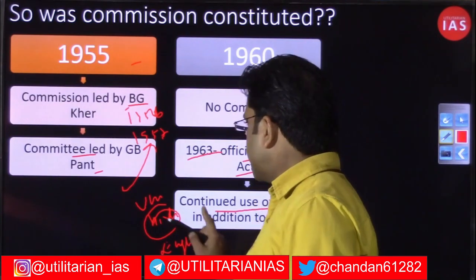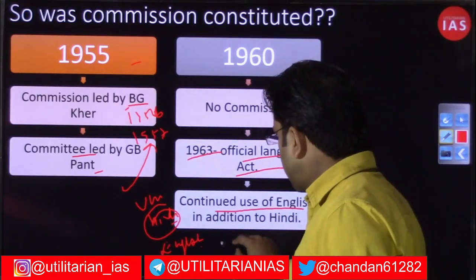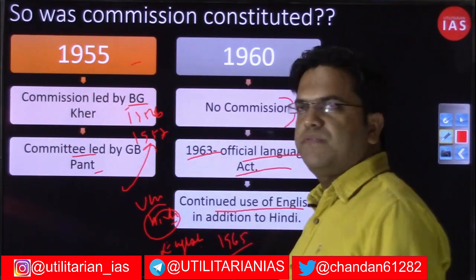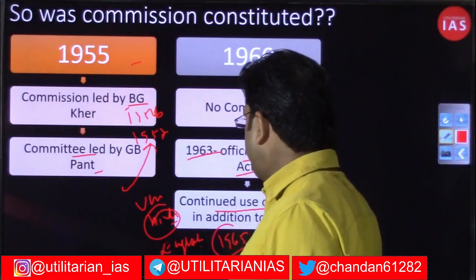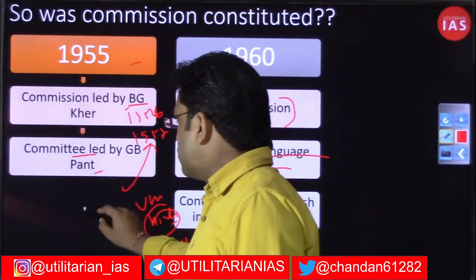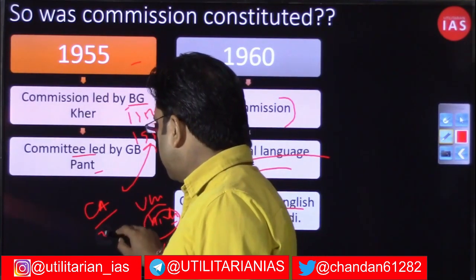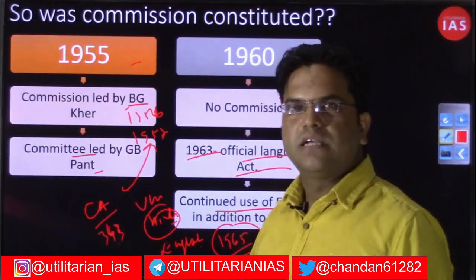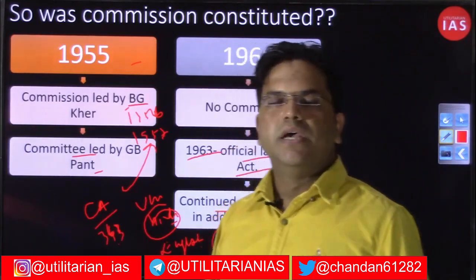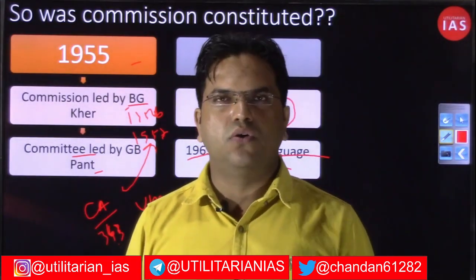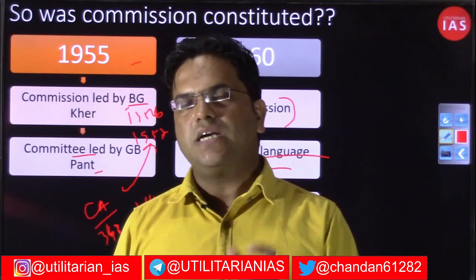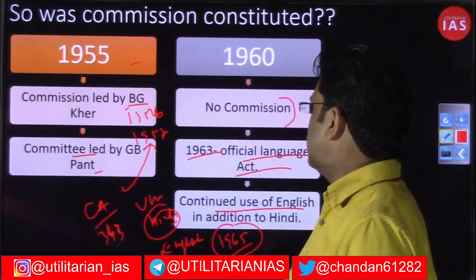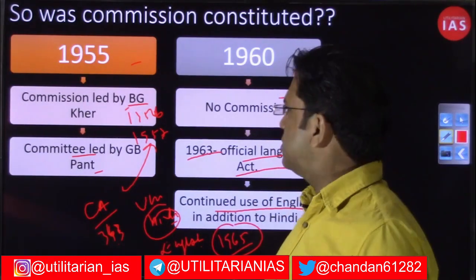So that was one thing, because in the Official Languages Act it was mentioned that English will continue even after 1965. Why was the year 1965 flagged? Because in Article 343, the first article that we talked about, it has been written that English will continue alongside Hindi as the official language until 1965, and after 1965 Parliament will decide what will be the status of English.